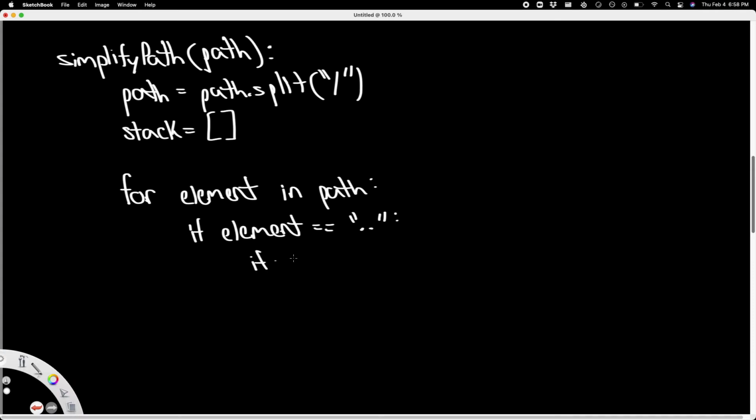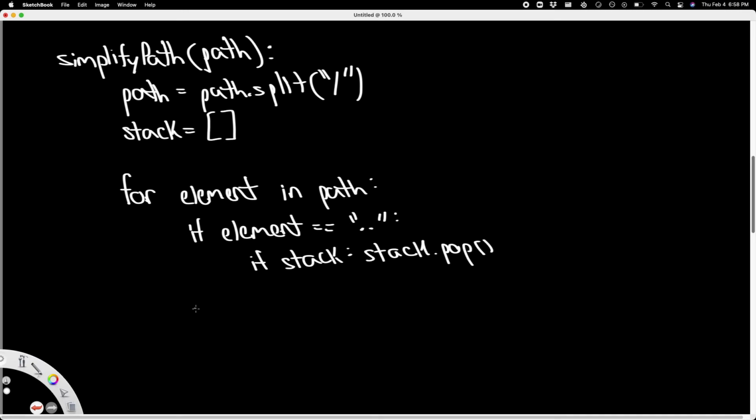So now within this if block, we want another if block. We want to check if stack, so if the stack is not empty, let's pop. I guess you could add this into this if statement, but let's just write it like this. So now let's say what if it's not two dots?